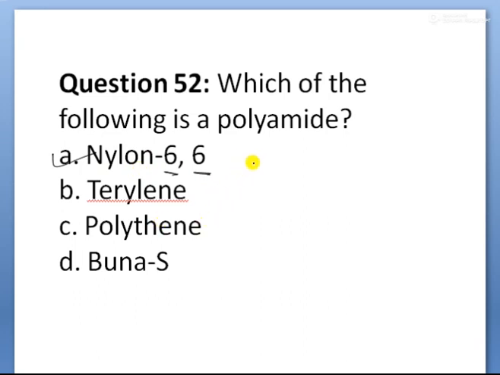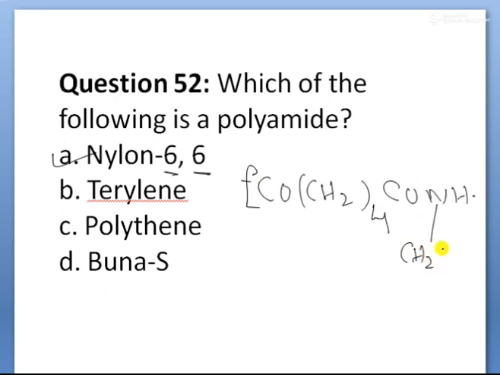See the structure here, the amide linkage: CO, CH2 taken 4 times, CO, NH, again CH2 taken 6 times, NH. Here the total becomes n times, plus byproduct is NH2. So the presence of the NH group is the amide. That is the amide linkage.